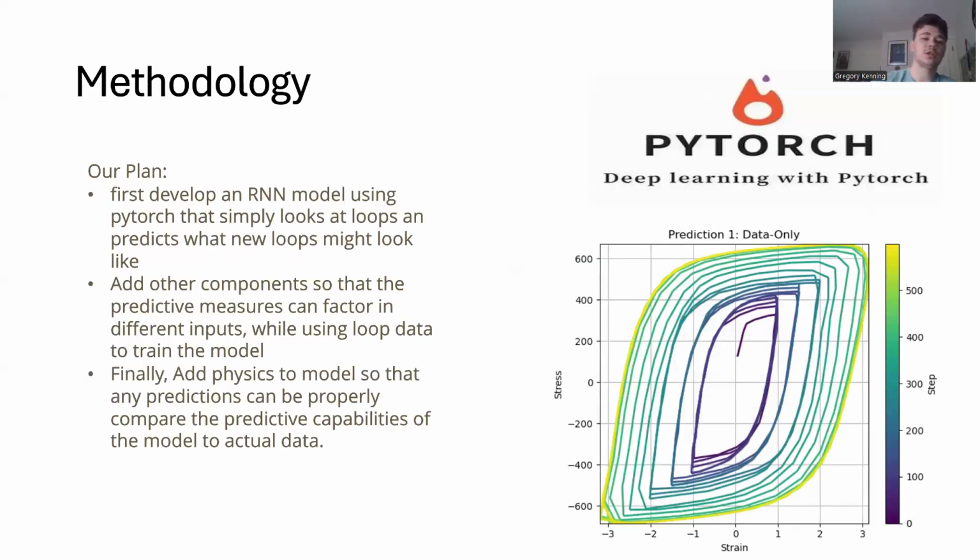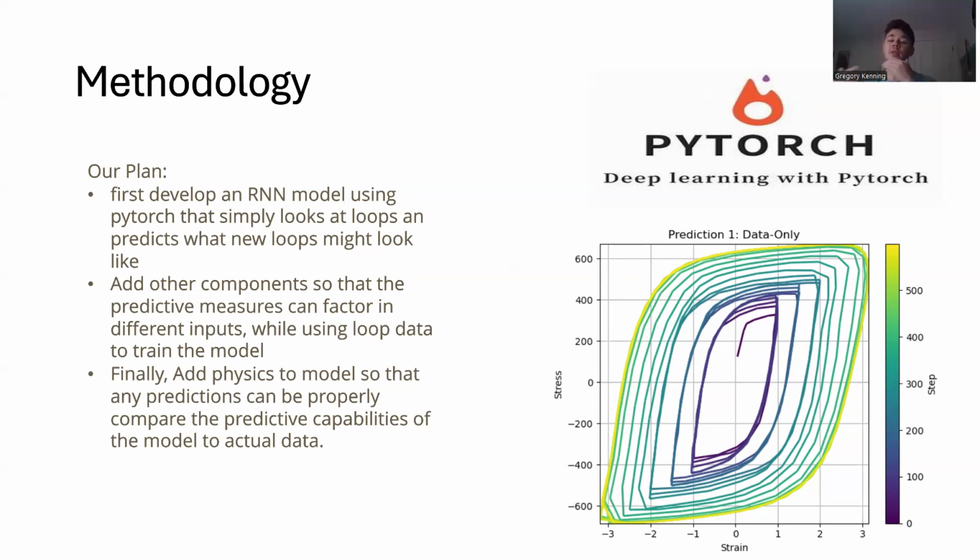So, the methodology of our paper. Our plan was to first develop an RNN model that just uses PyTorch and simply looks at loops based off of training data and predicts what the next loop might be. There's no pre-existing conditions, there's no physics. It just looks at a loop and predicts what the next loop might look like based off of the previous